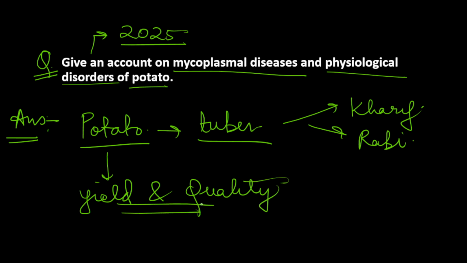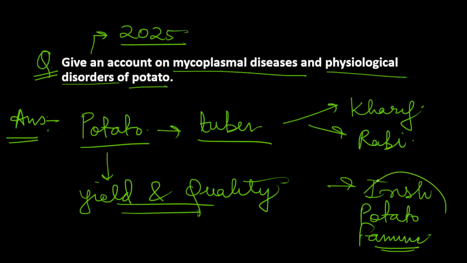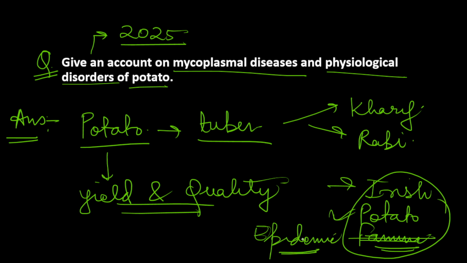These diseases are so dangerous that you can see that the Irish potato famine was there in Ireland. This Irish potato famine was generally due to the disease in potato, and so it suggests that potato is one of the major edible tuber crops in our country also. So if there is any kind of disease in potato, it can lead to a lot of epidemics. Irish potato epidemic, not famine. It can lead to a lot of problems. So these are the things which you can mention in the introduction part.